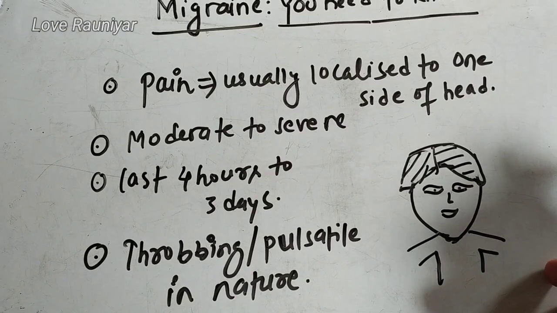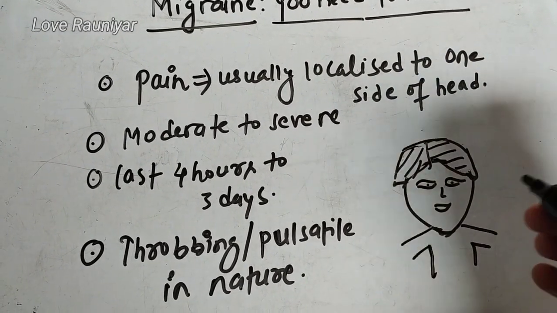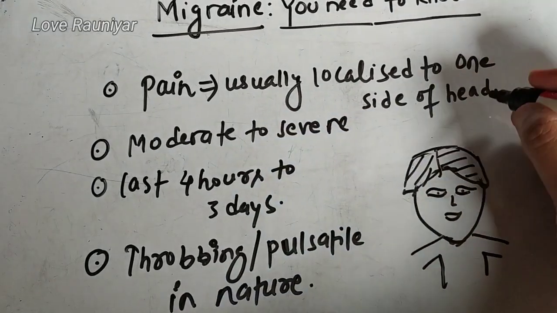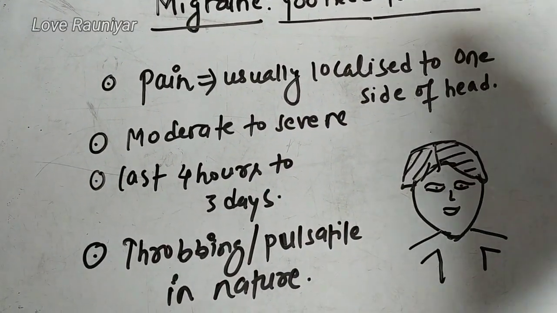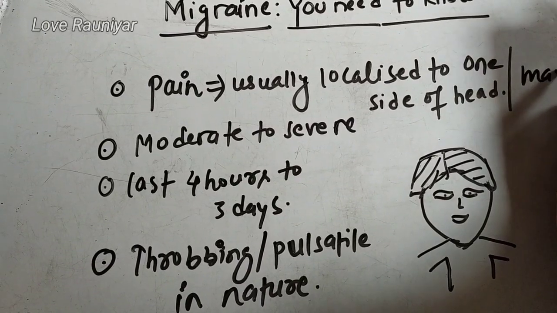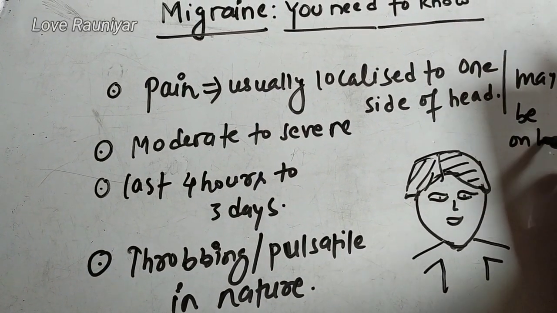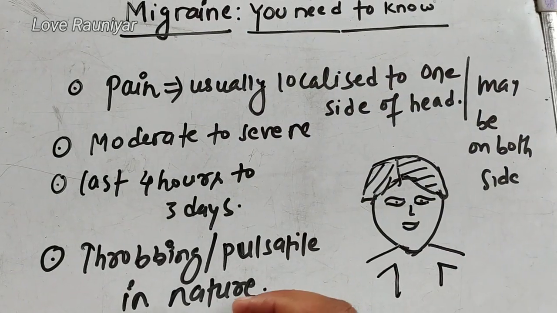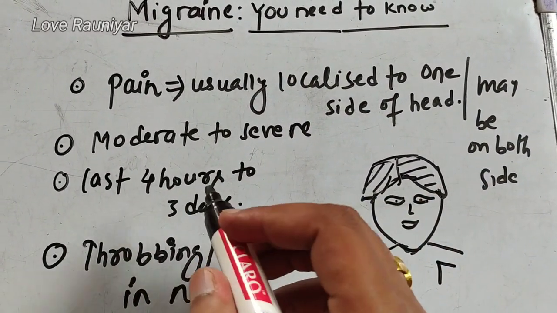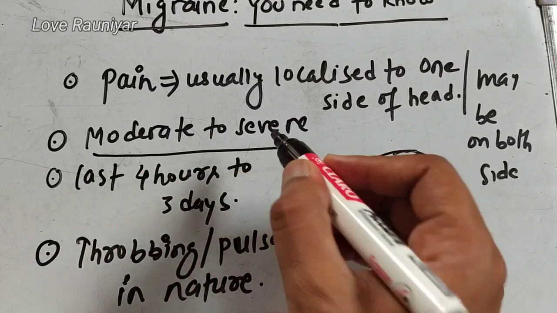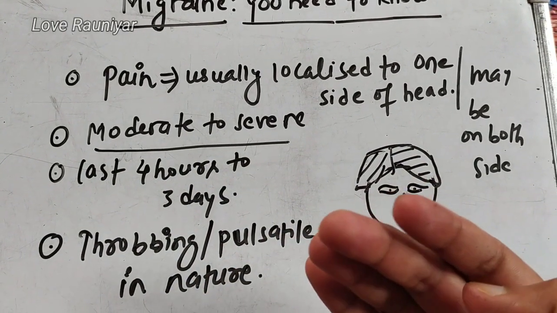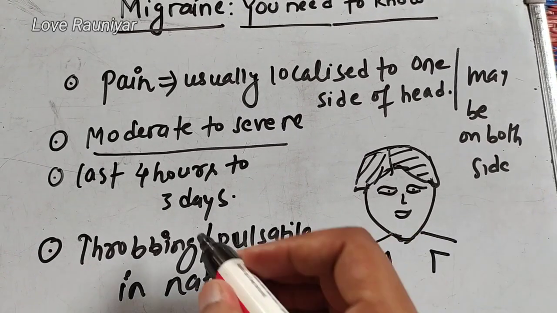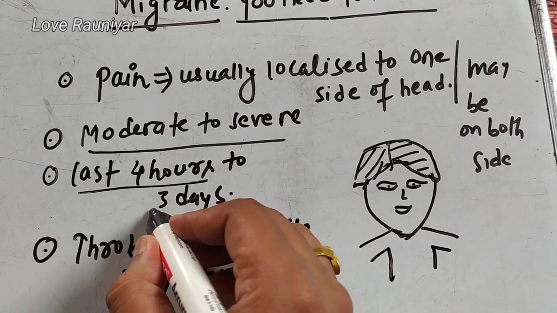So the person will tell you, I have the pain in one side of the head, either right side or left side. Most of the time it is localized to one side, but the pain may be on both sides. Another thing, the intensity of the pain is moderate to severe. The person will tell you that I have a very severe headache on one side of the head, and the pain lasts for 4 hours to 3 days.